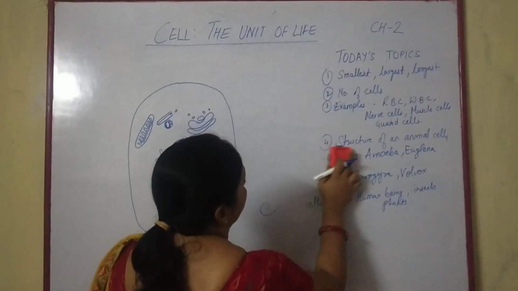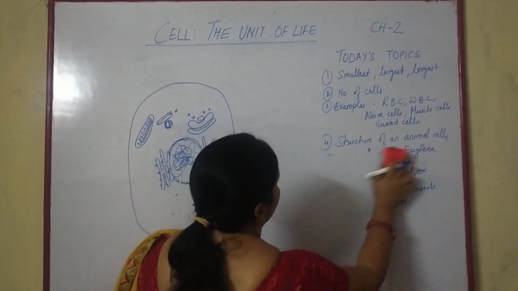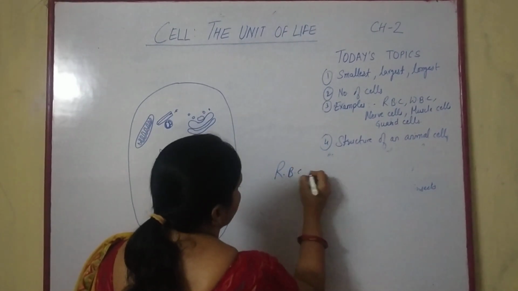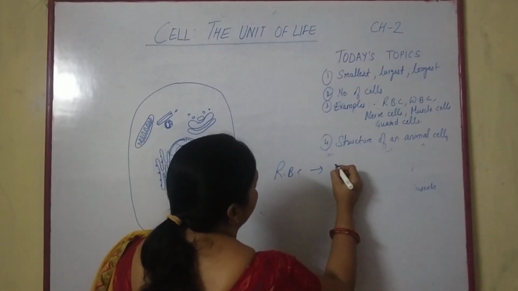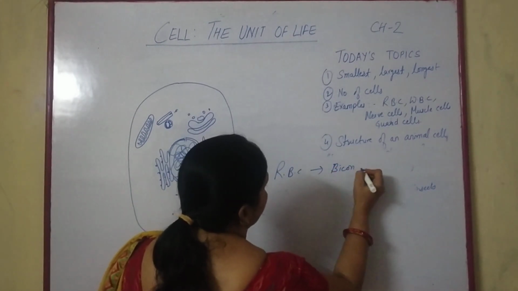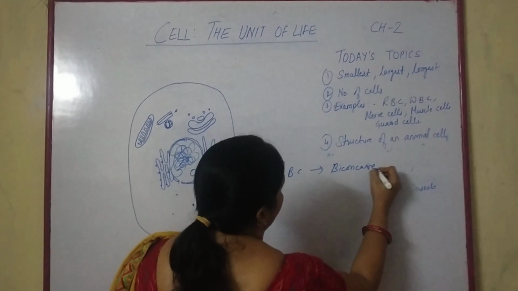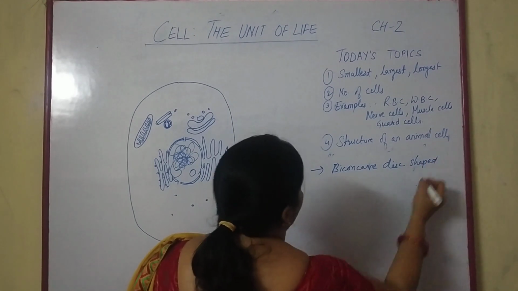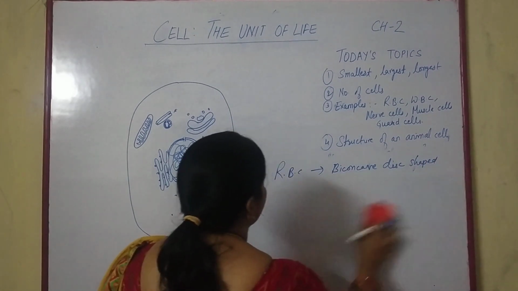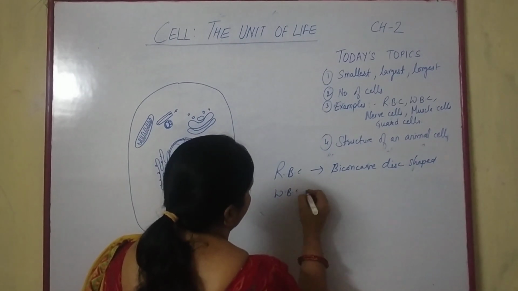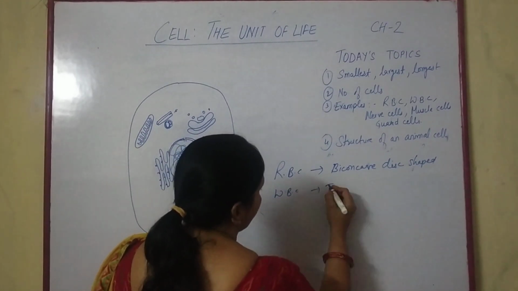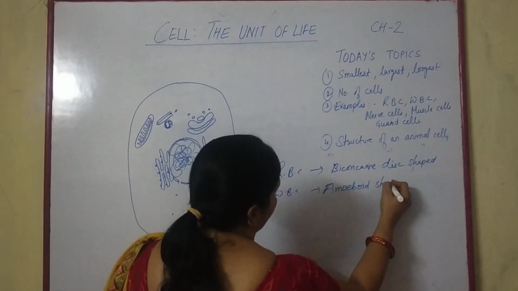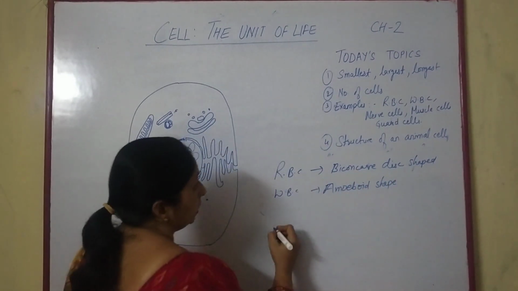Next are a few examples based on their shape and size. WBC, RBC. RBC has a biconcave disc-shaped structure. Biconcave disc-shaped RBC cells. WBC cells are irregular in shape, and for that irregular shape we use the term amoeboid shape. Amoeboid shape, irregular shape.